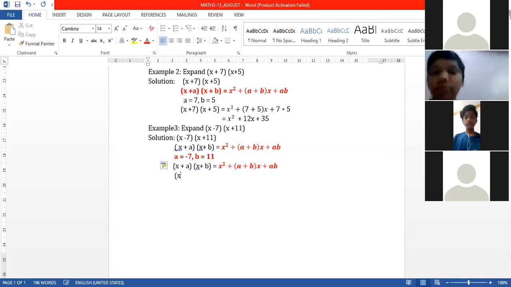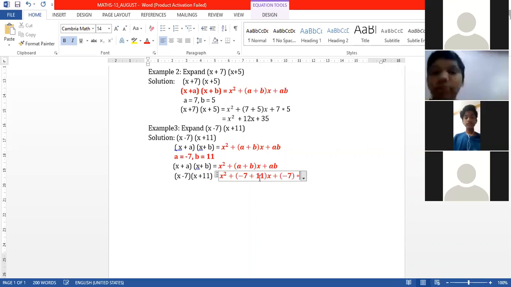(x plus a), the value of a is minus 7, so (x minus 7), second bracket (x plus b), the value of b is plus 11, is equal to x square. I will write the same because x square will be x square. Next, plus the value of a is minus 7, plus 11, x. Plus ab, the value of a is minus 7